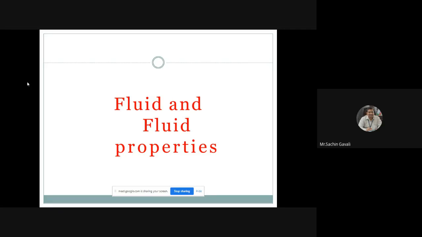and we know that there are two sections, okay, and each section is having four chapters. The first section is dealing with fluid mechanics, okay, and the second section is dealing with fluid machineries. So fluid machineries include turbines and pumps, okay.